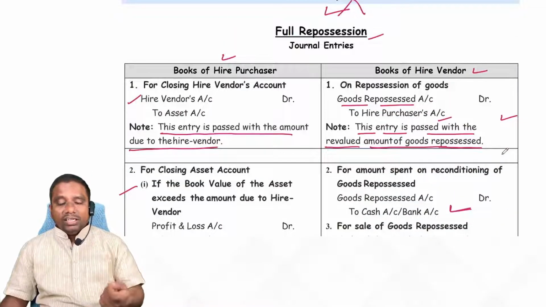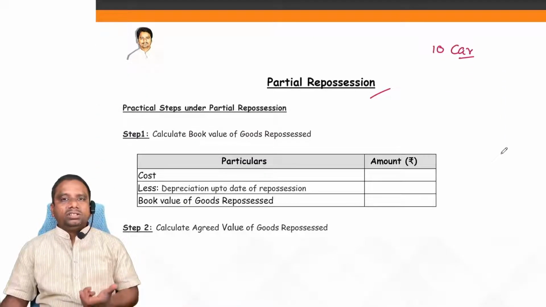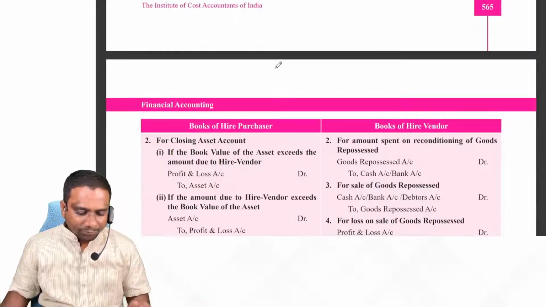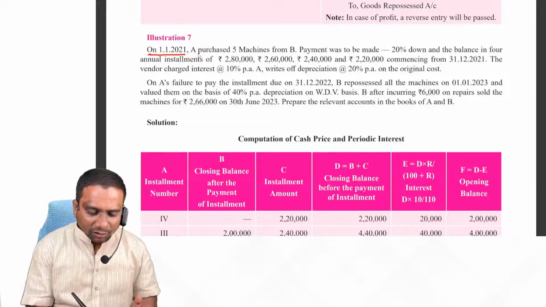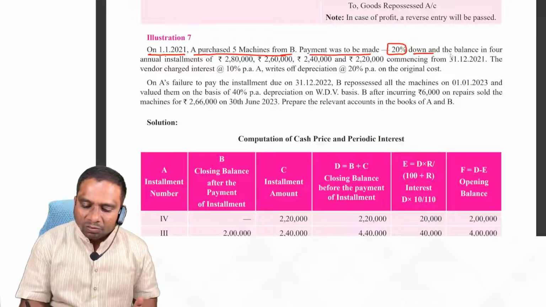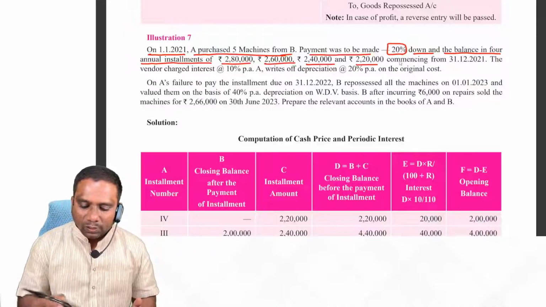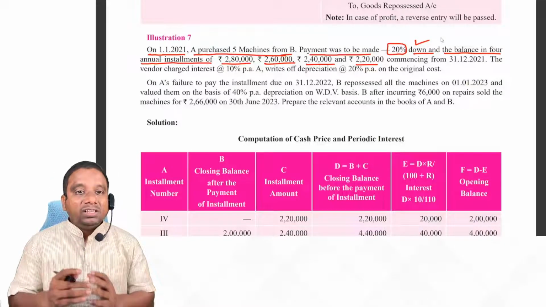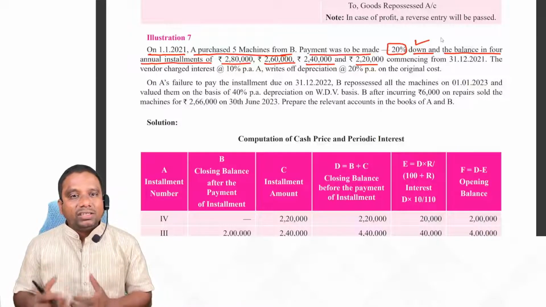I said already, full repossession, the problem is easy. But if we get partial repossession, then only the problem is difficult. Now we try to solve a problem on full repossession. For that, observe illustration 7. On 1/1/2021, A purchased 5 machines from B. Payment was to be made 20% down and the balance in 4 annual installments of 280, 260, 240, 220. Here they are giving the down payment as a percentage, 20%. But in the previous problems, they gave the down payment directly in rupees.